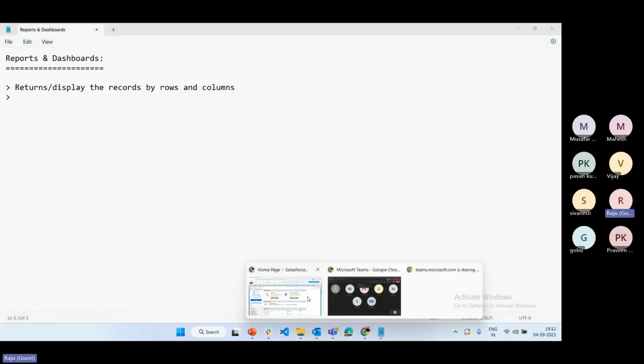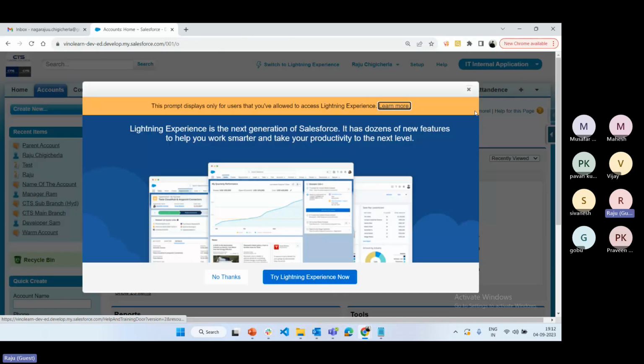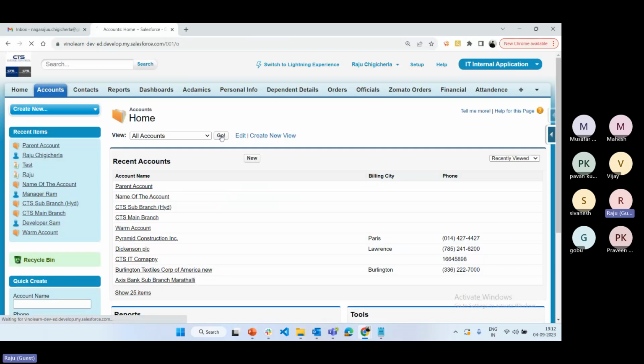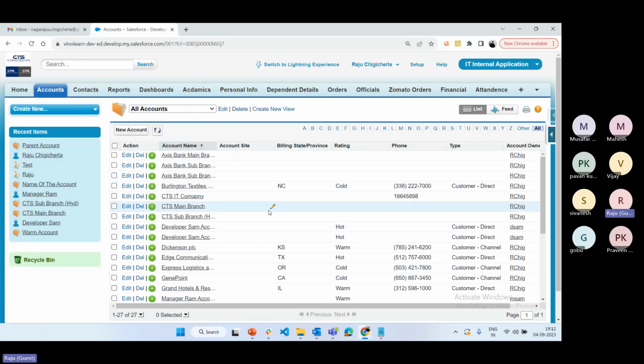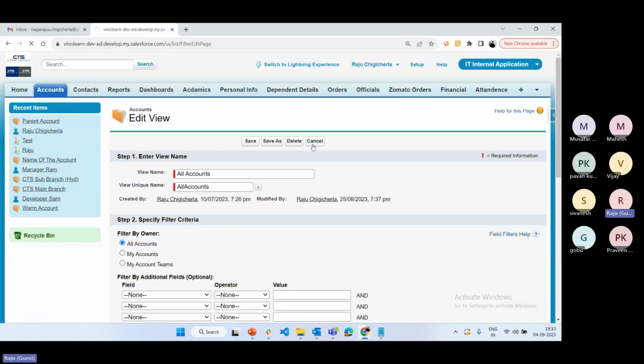If you go to Salesforce now, for example to Account, and open the account data, all accounts, here also we can display the data, right? We can apply the filter conditions. When you click on edit, here also it is possible to apply the filter conditions. Why?